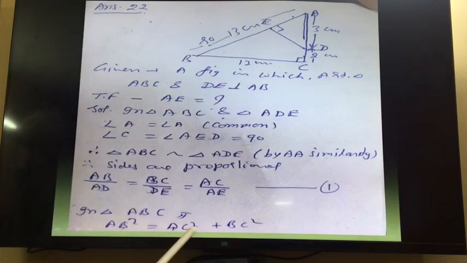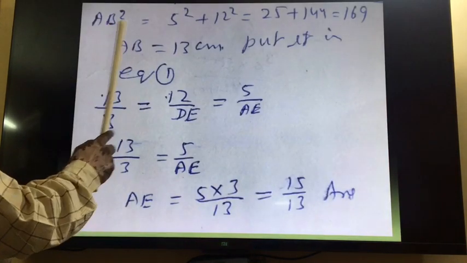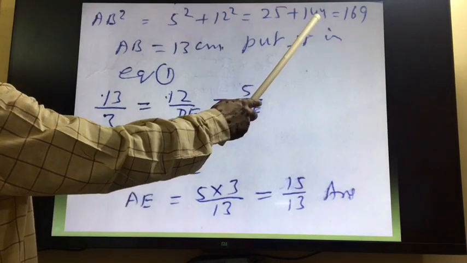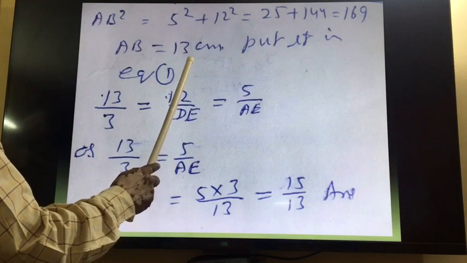AB square is equal to AC square plus BC square. So this is equal to 5 square plus 12 square. 5 square is 25, plus 144 is 169. So AB is equal to 13.